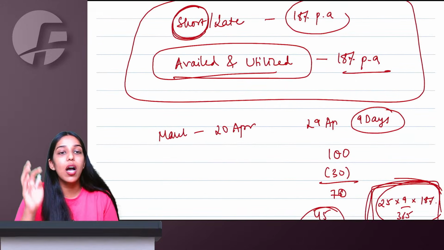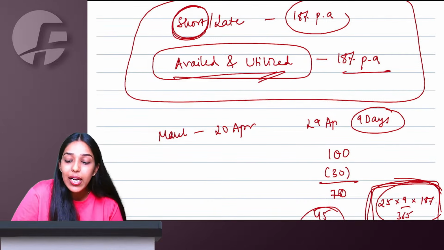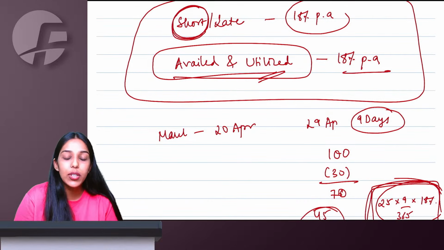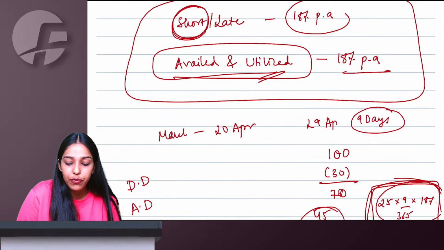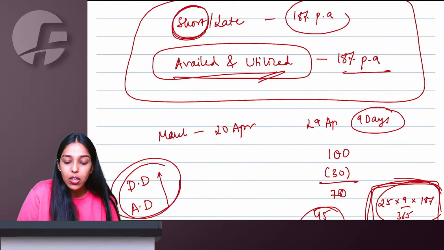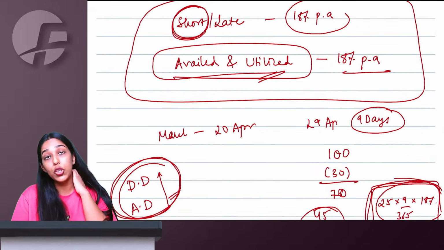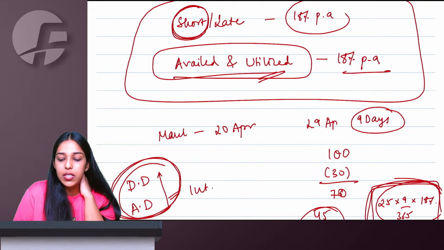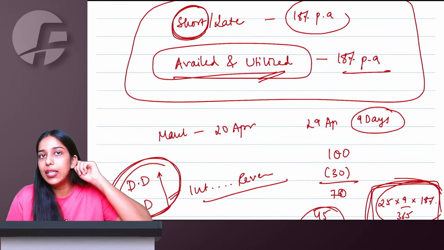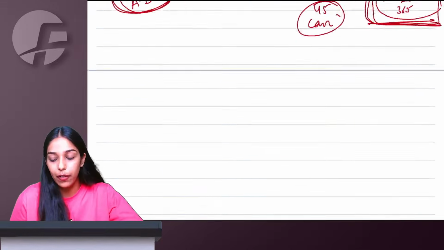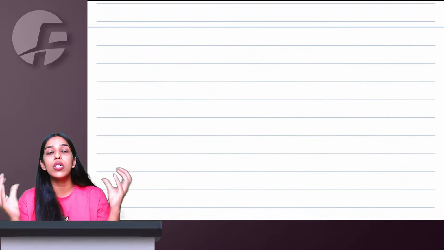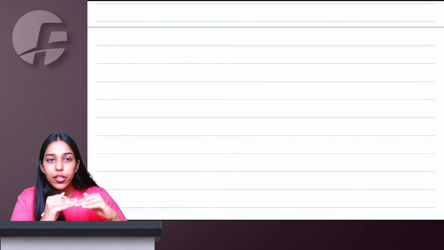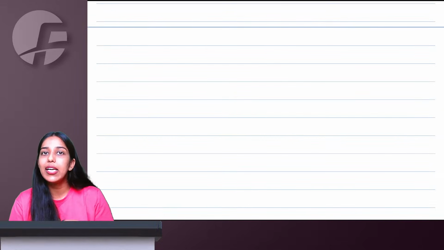Talking about ITC, availment is not relevant. Utilization, in the month in which you are utilizing, whatever is the due date of that month's return or the actual date of filing that month's return, whichever is earlier, from this date in the month of utilization, interest will start and it will continue till you actually reverse. For these number of days, 18% per annum interest you have to pay.